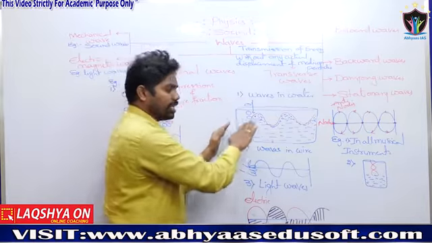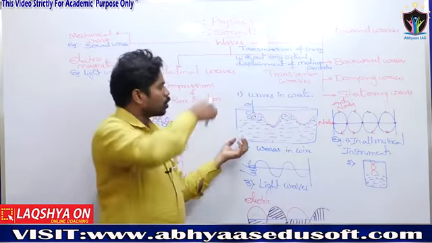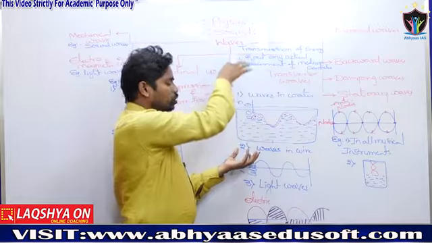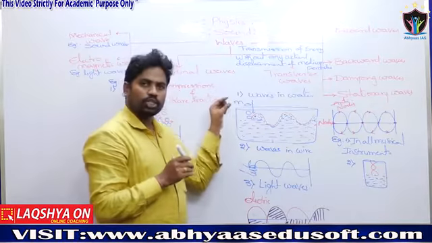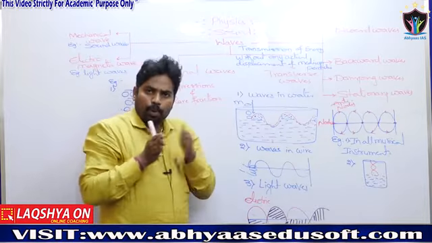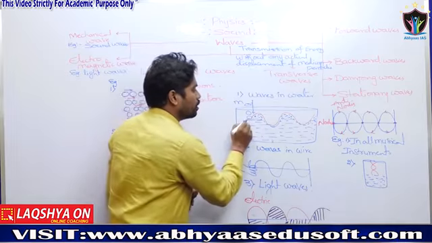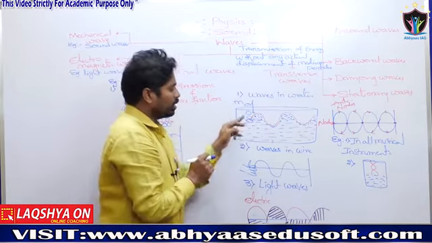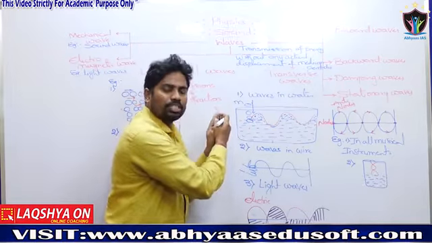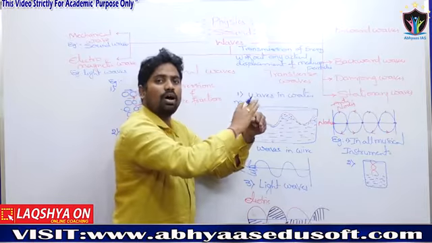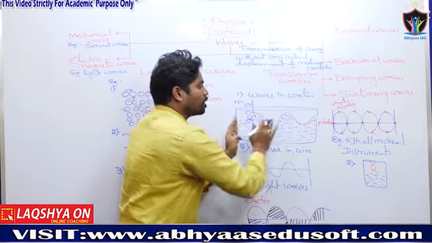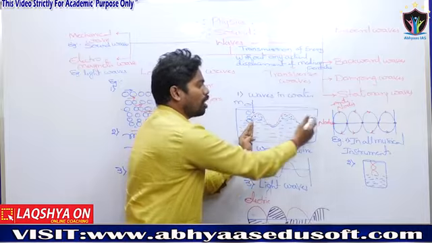Suppose the water is at rest. If we drop one stone of mass m into the water, that stone occupies an area. It pushes the water and occupies this much area. Already water is there in that place. That water pushes the side water, and that water pushes the side water once again. Once again the energy is transmitting from this point to that point.